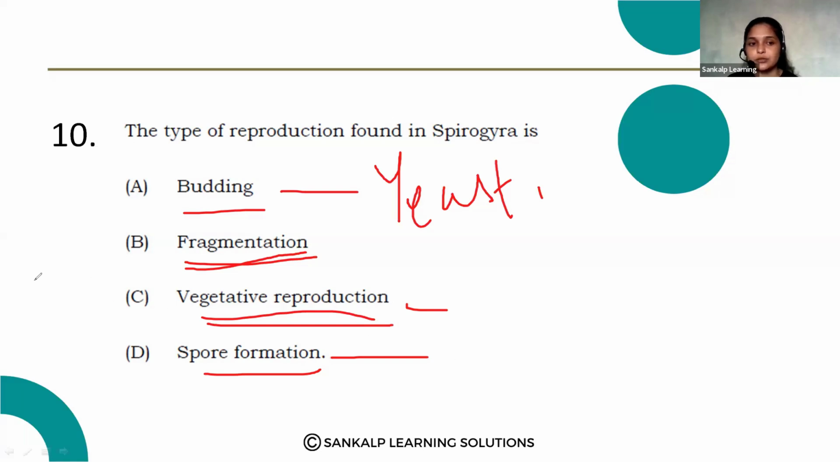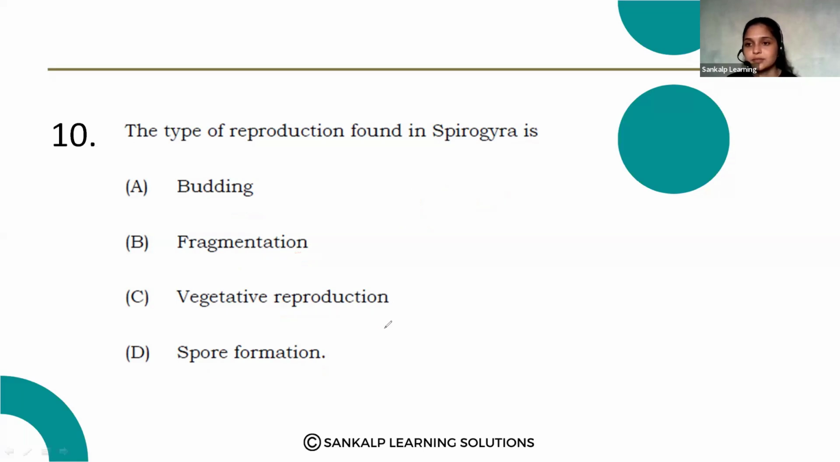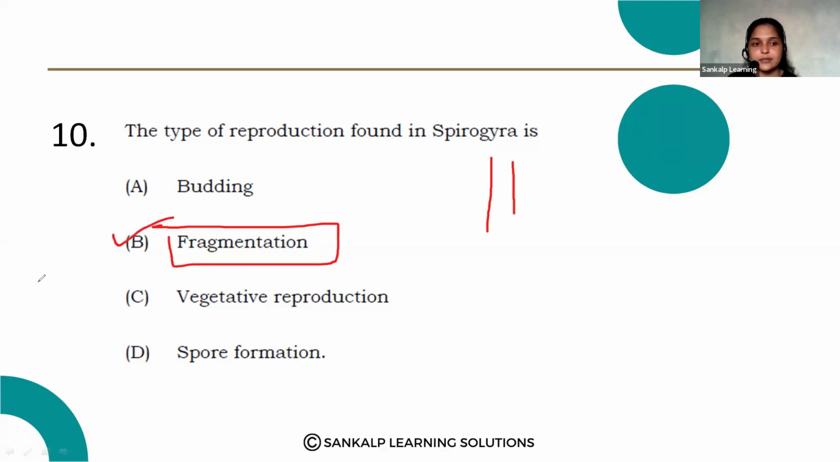And spore formation, you can observe in bread mold, right? So that is in the fungi. Here Spirogyra will reproduce through the fragmentation process. So that is a type of asexual reproduction. Yes, option B is the correct answer.